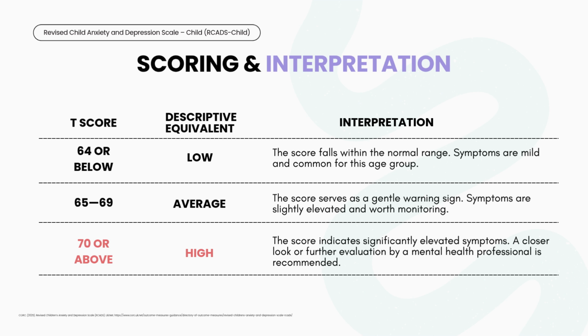A score between 65 and 69 is in the average range. This acts as a gentle warning sign, showing symptoms are slightly elevated and worth monitoring. A score of 70 or above is in the high range. This indicates significantly elevated symptoms that are noticeably higher than peers, suggesting that a closer look or further evaluation is recommended.